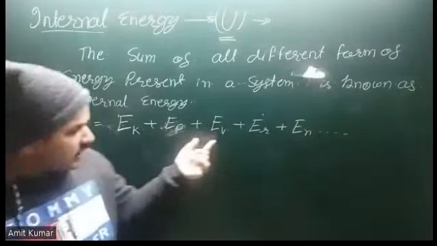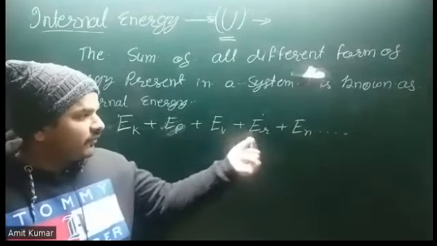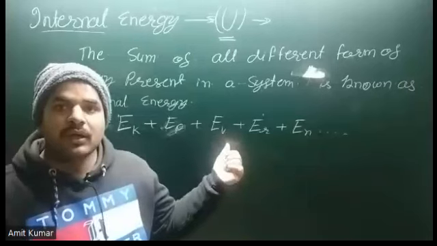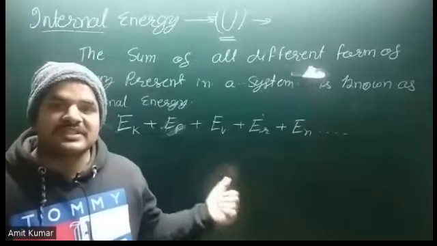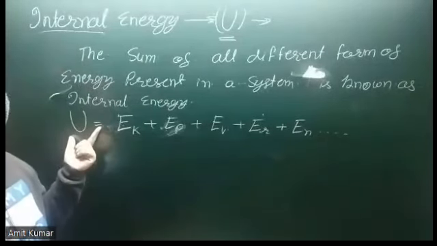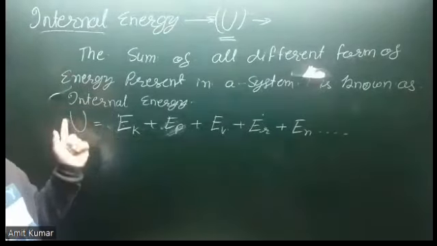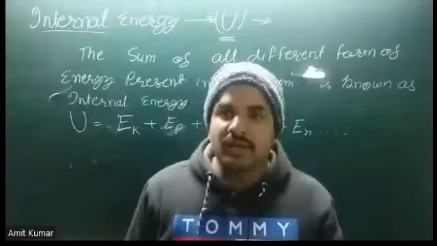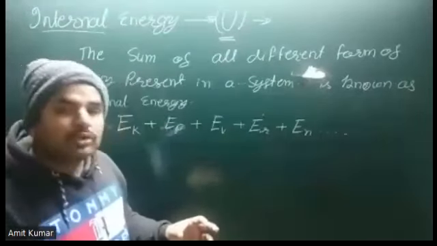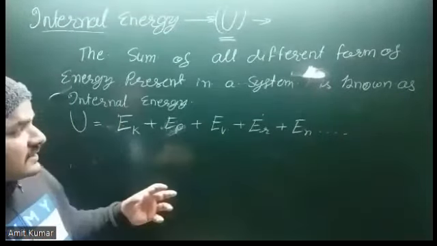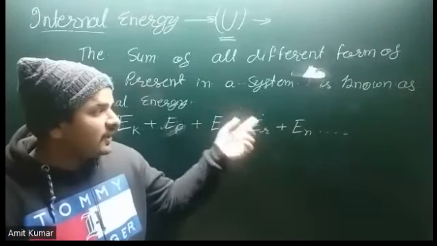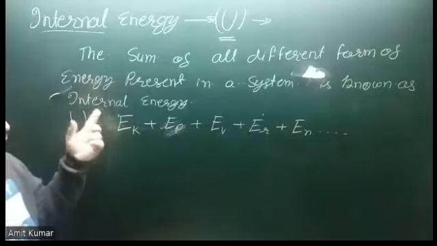Here we can see that if the value of any of the energies is changed, then the value of internal energy is also changed. But in a system, we cannot calculate the variation in these different forms of energy. We can calculate the total energy.